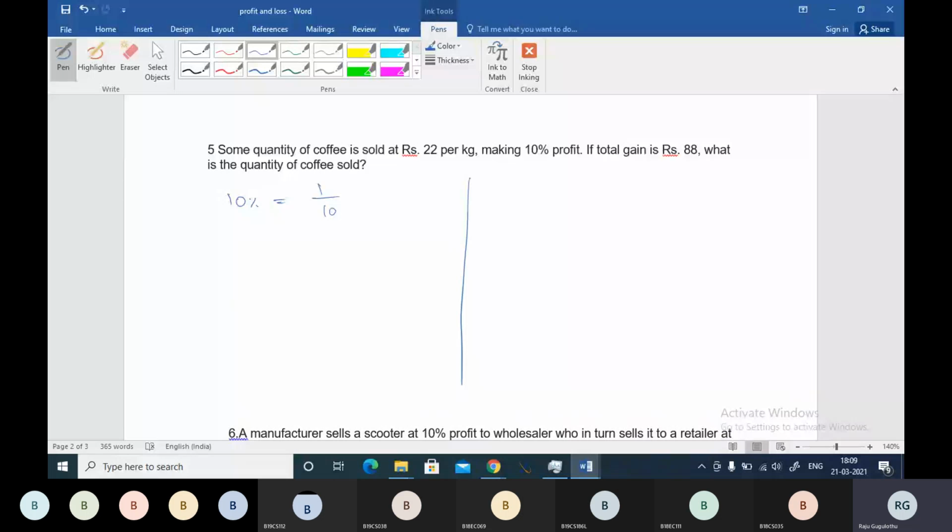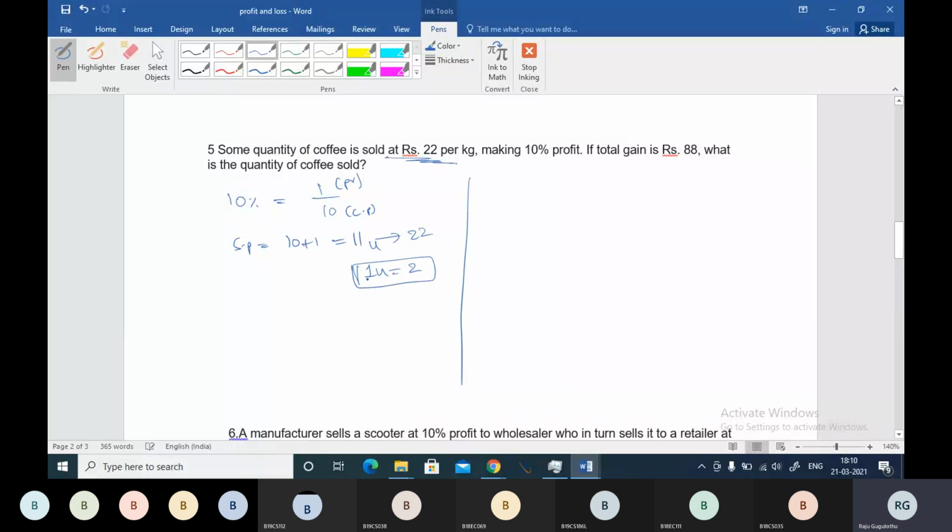Okay, guys, this will be your cost price. This will be your profit. So your selling price will be cost price plus profit, that is 11, and clearly given some quantity of coffee sold at 22 per kg. So you can compare this 11 units with 22 per kg, and you got one unit cost as 2.